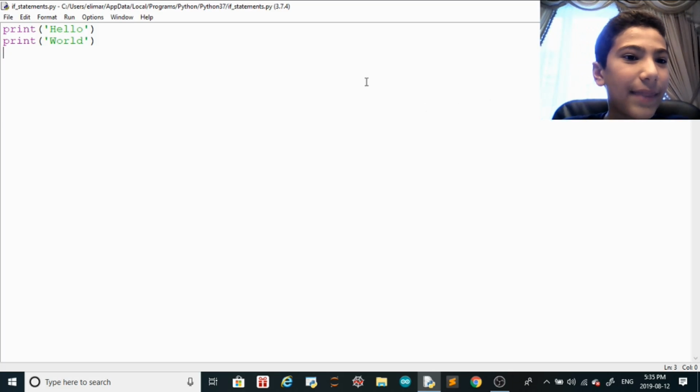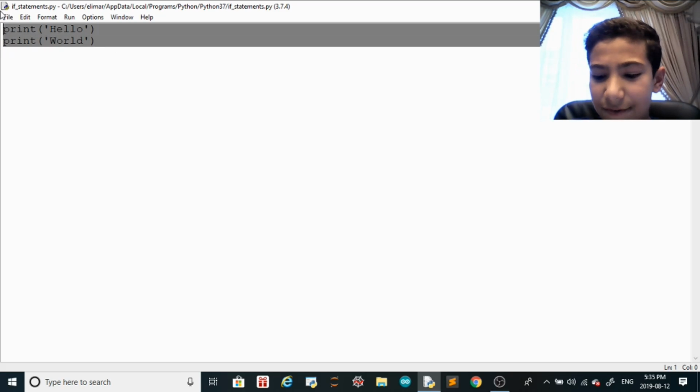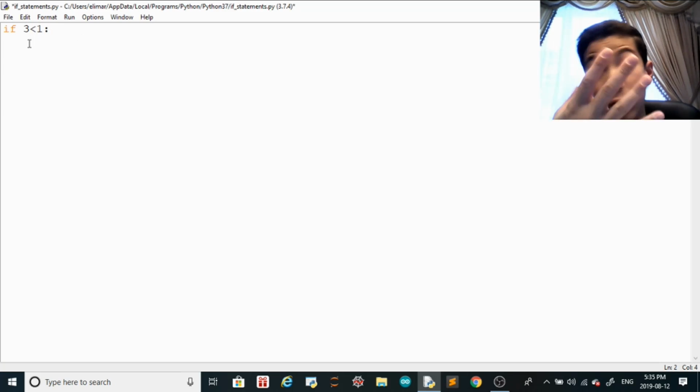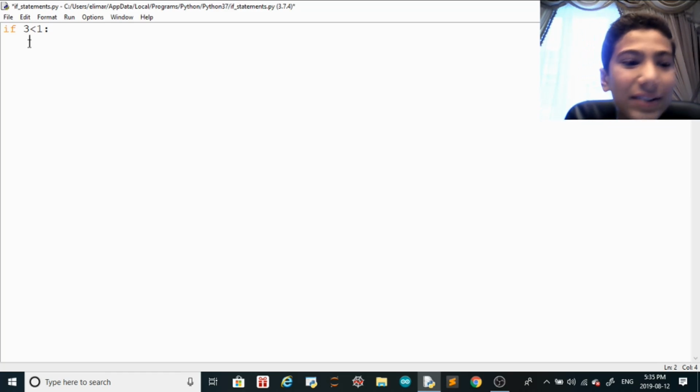Now let's get into the real deal: if statements and indentation. How do you do if statements? In Python it is if, and then whatever you want. So if 3 is less than 1, which is false, it's not going to run what's in here. Then you put a colon, and that colon indents by 4 spaces.